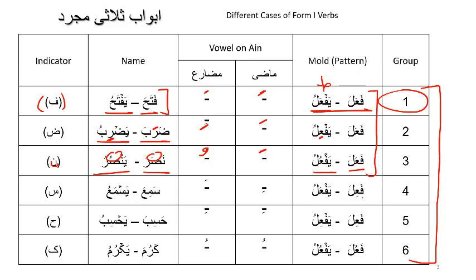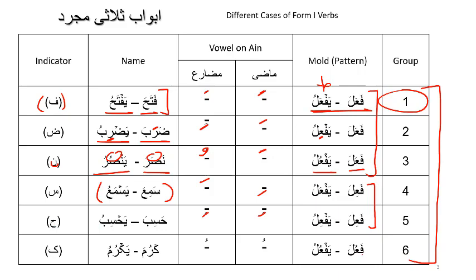Moving now to the kasras, and with kasras we have these 2 combinations, fa'ila yaf'alu and fa'ila yaf'ilu. With fa'ila yaf'alu we have kasra and then fatha, and the representative example is sami'a yasma'u, indicated by a sin. Fa'ila yaf'ilu, kasra kasra. The representative example is hasiba yahsibu, indicated by a ha.